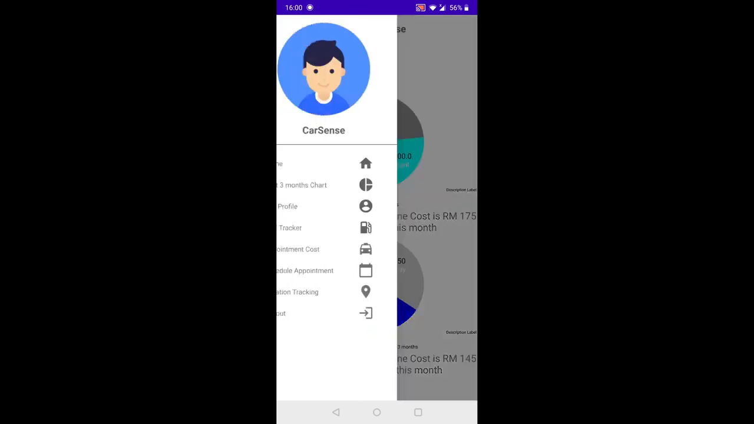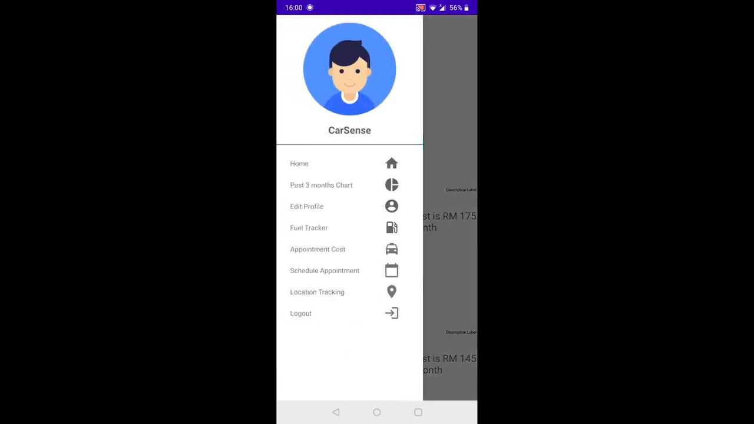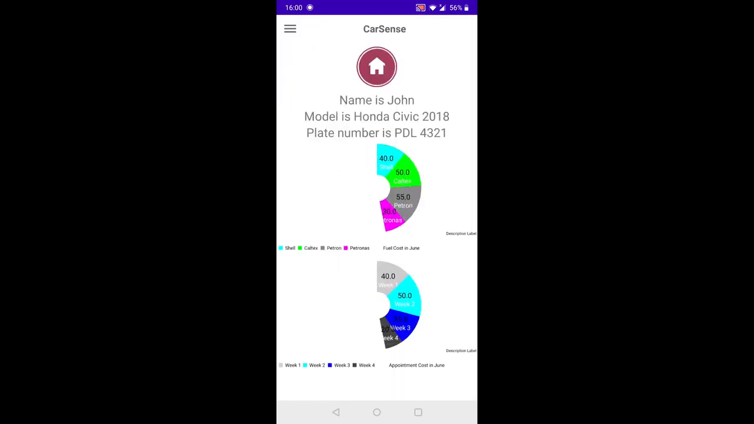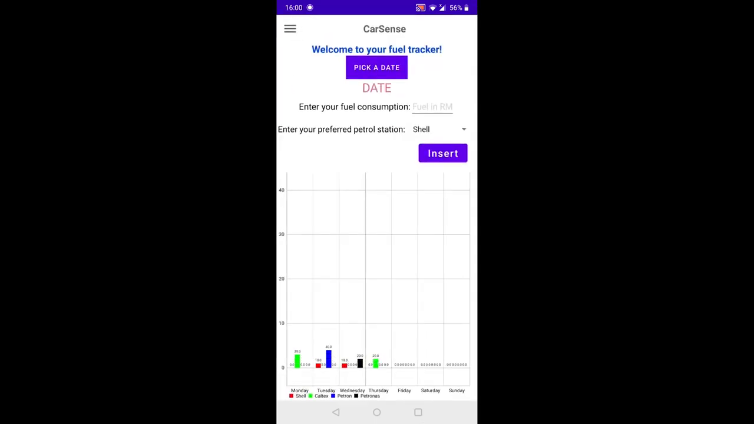So as you can see, this is the past 3 months chart for fuel cost and appointment cost, which is April, May, and June, with the current month being June. So of course users, they can edit their profile data again to set the data they want for their homepage here, which is John Honda Civic and PDL4321. And fuel tracker. So this is the fuel tracker for the cost for fuel.